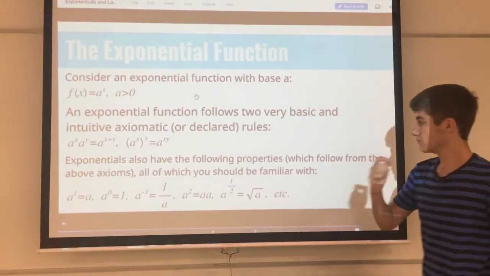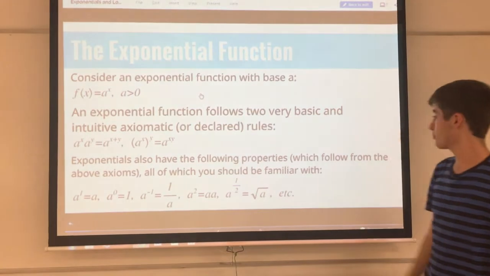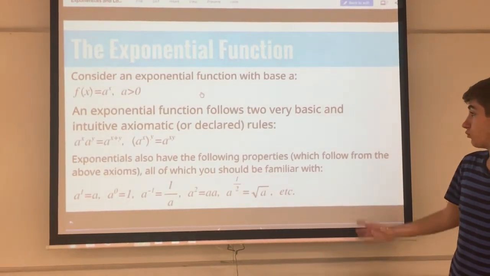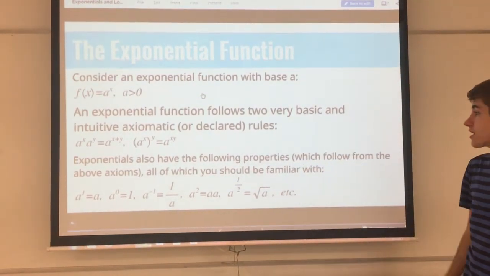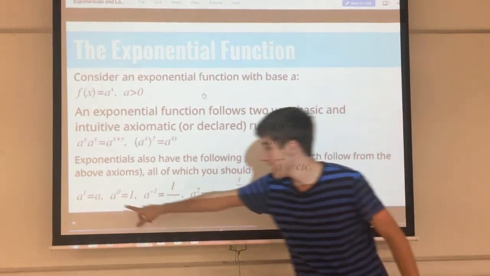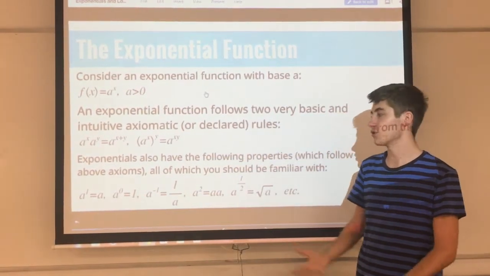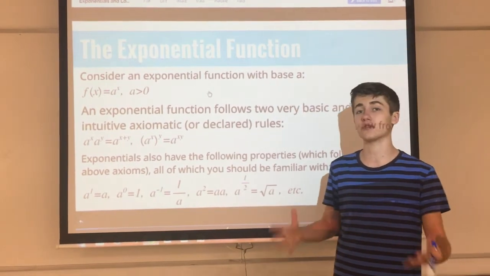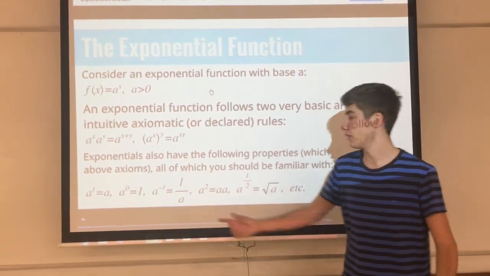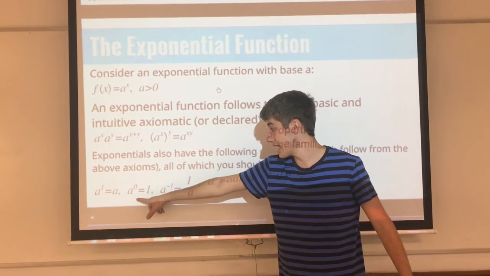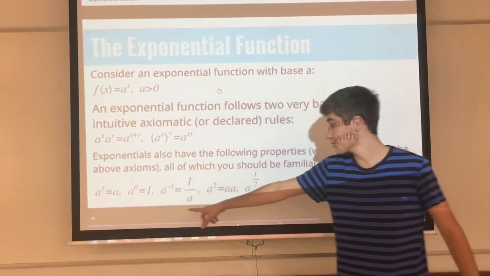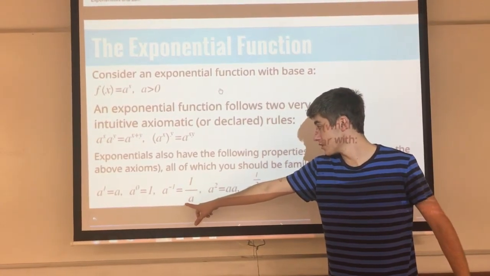And so exponentials also have the following properties, which you can derive from the above axioms, and you should be familiar with them: a to the first power is itself, because exponentials, when you first learn about them, mean repeated multiplication, so if there's just one, then it's itself. By definition, a to the 0 is 1. Also, by definition, a to the minus 1 is 1 over a.